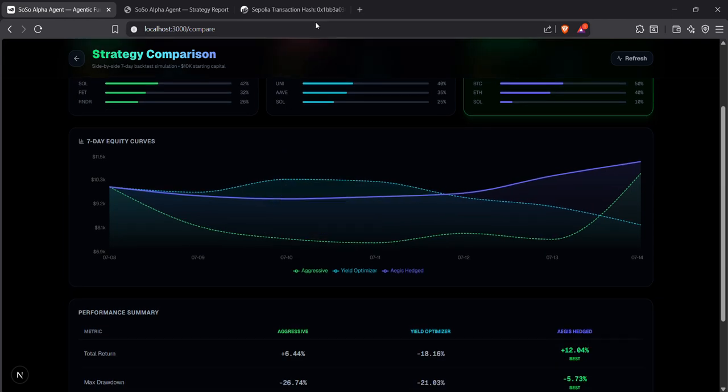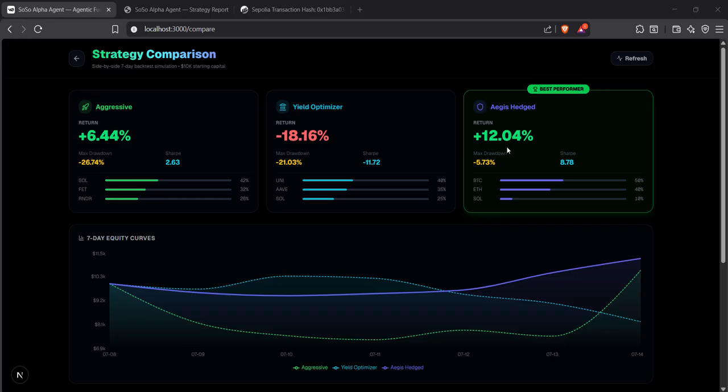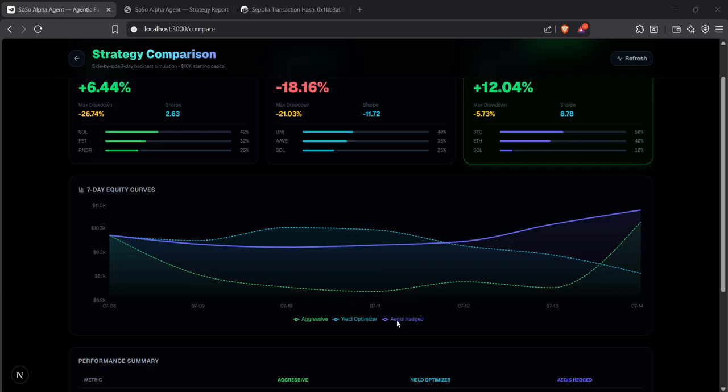Just like here, Aegis Hedged is the best performer. And here are the three lines in the 7-day equity curves. And Soso Alpha Agent: from signal to execution, fully autonomous, fully transparent, built on Soso value.